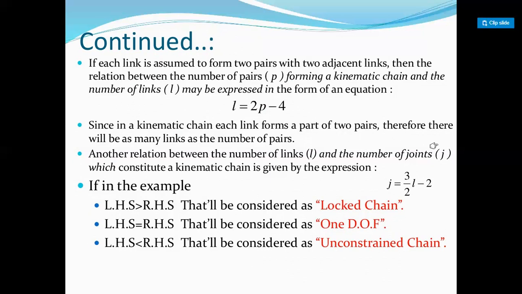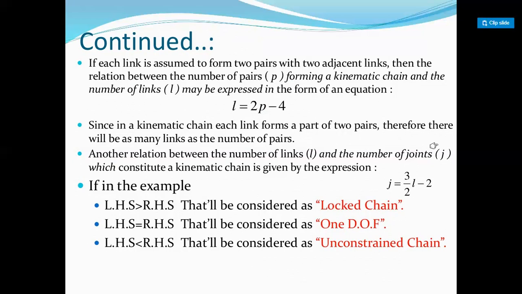In the locked chain, neither force nor motion can be transmitted from the first link to another link, so it's called a structure.